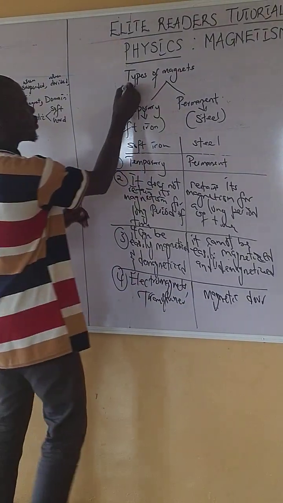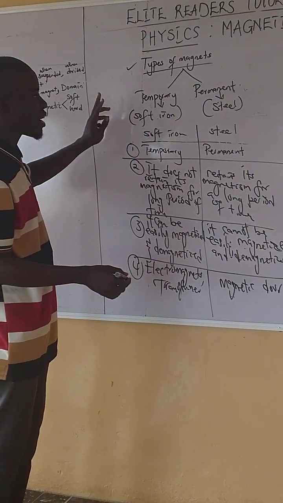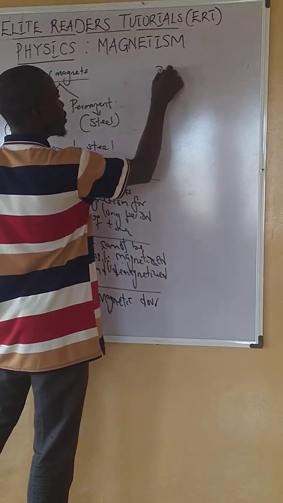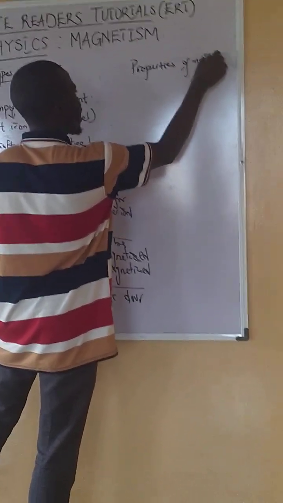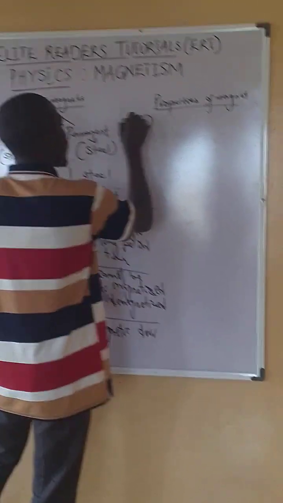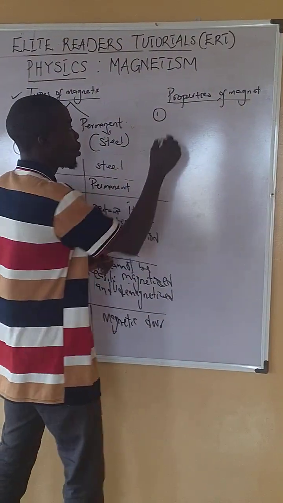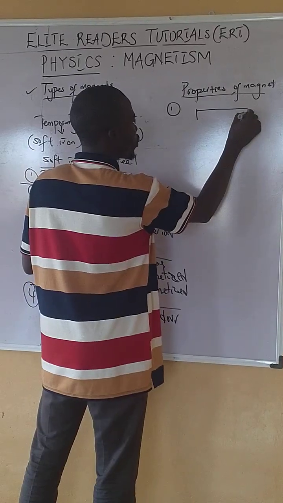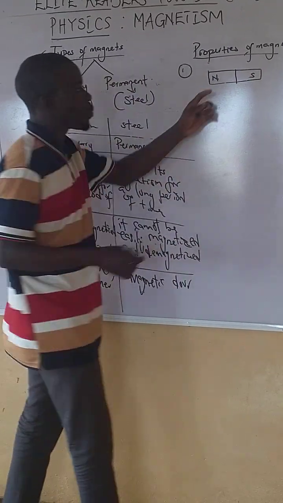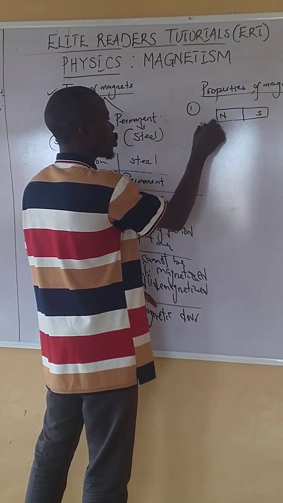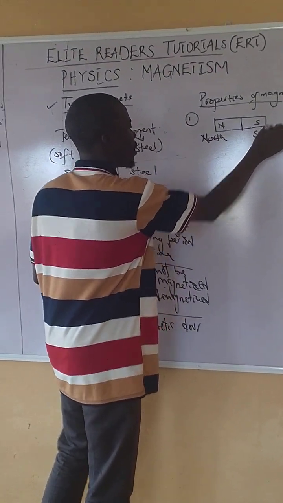So that is all for types of magnet. Now under that, we also have properties of magnet. Now what are the properties of magnet? What you should take note of under properties of magnet is that, number one, a magnet has two poles. It has the north pole and the south pole. So let's have a bar magnet like this. It has two poles: the north pole and the south pole.